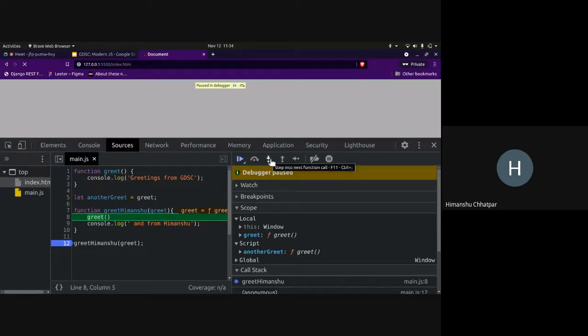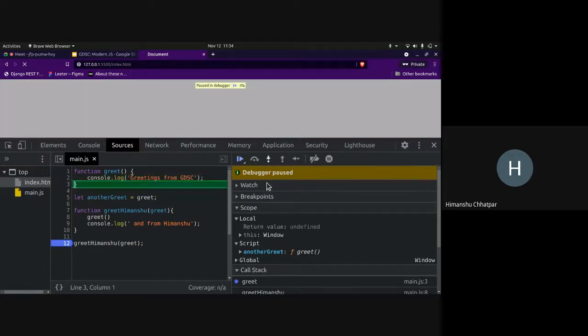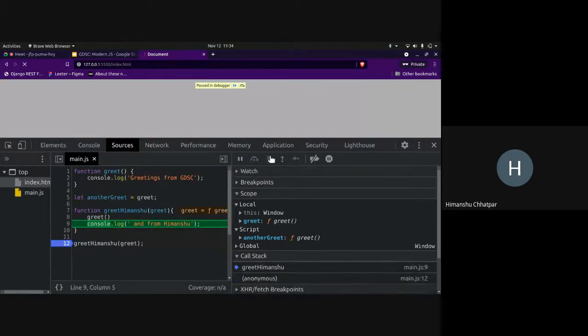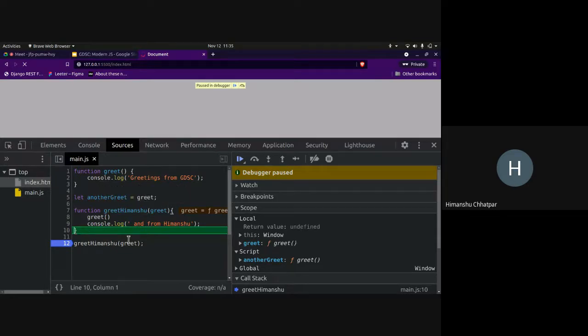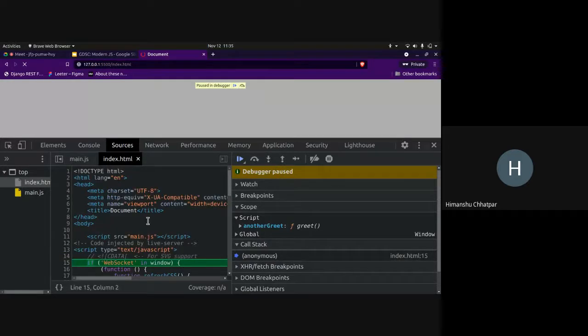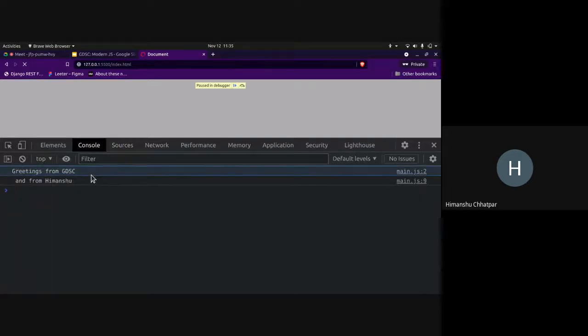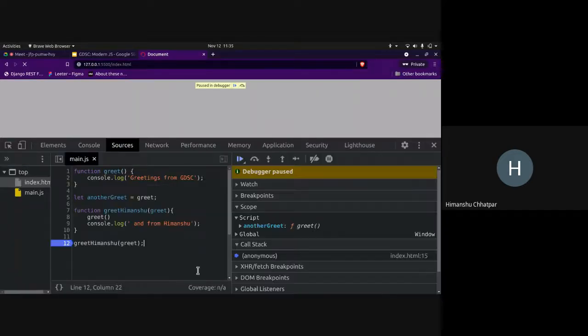When I execute this, you can see it reaches here. On executing greet, it knows its definition is here, so it goes to execute the code over here. Now this piece of code is executed, the function returns, and we can continue our execution from this line. On this line, as the console.log suggests, we'll log the value, and this function essentially is over now. So it returns over here, and this is how the function ends. On the console, we can see greetings from GDSC and from Himanshu. So this is how it works.